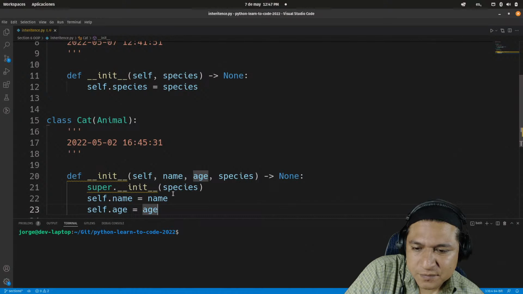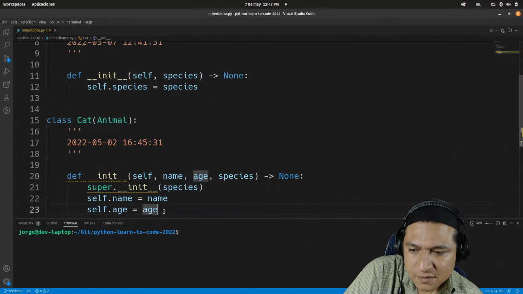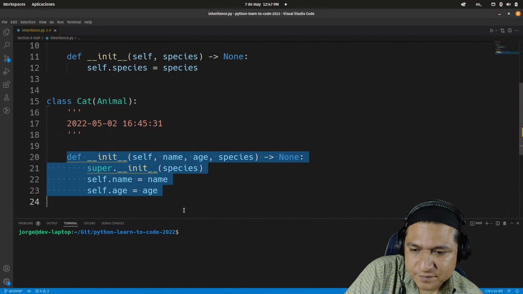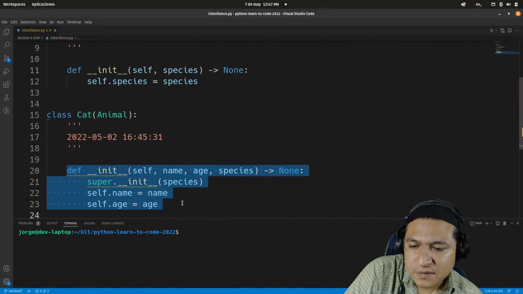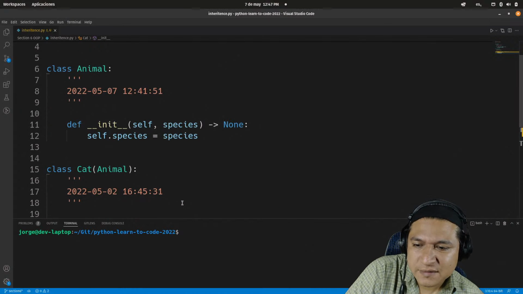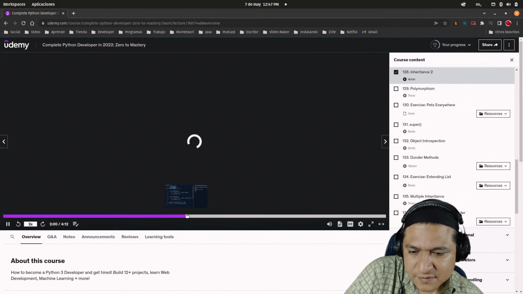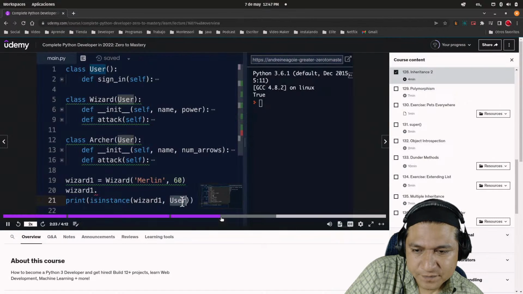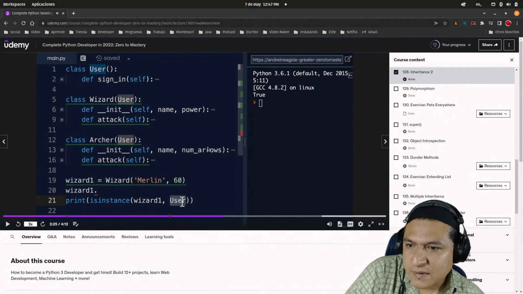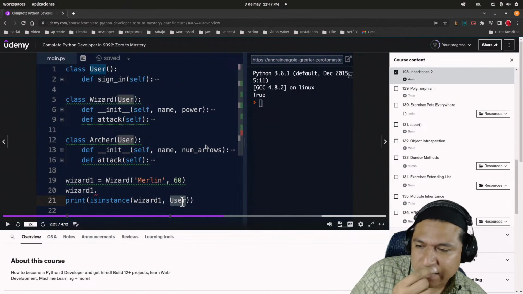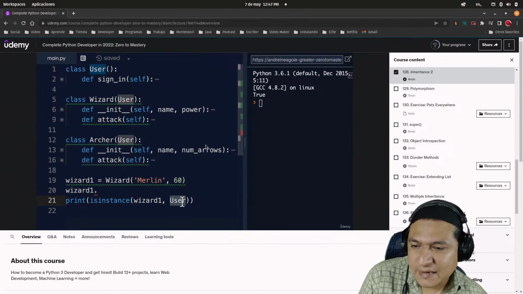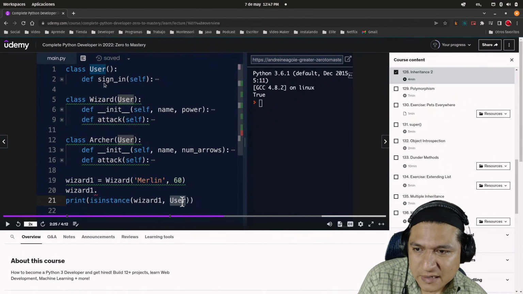What I may do is, let's comment this out. No, how do I do that? Yeah, let's move back one video here. Remember how I said everything is an object? Okay. Oh, now here's the issue. The user class does not have an init method. That's why it doesn't have the issue.